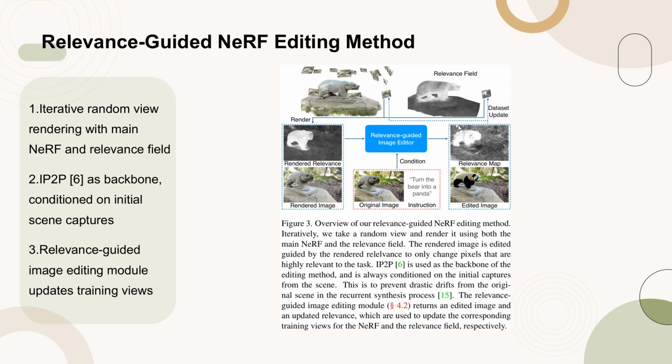Figure 3 provides an overview of our relevance-guided NeRF editing method. The process involves iteratively selecting a random view and rendering it using both the main NeRF and the relevance field. The rendered image is then edited, guided by the rendered relevance, to only modify pixels that are highly relevant to the task. The IP2P method [6] serves as the backbone of this editing approach and is always conditioned on the initial captures from the scene.